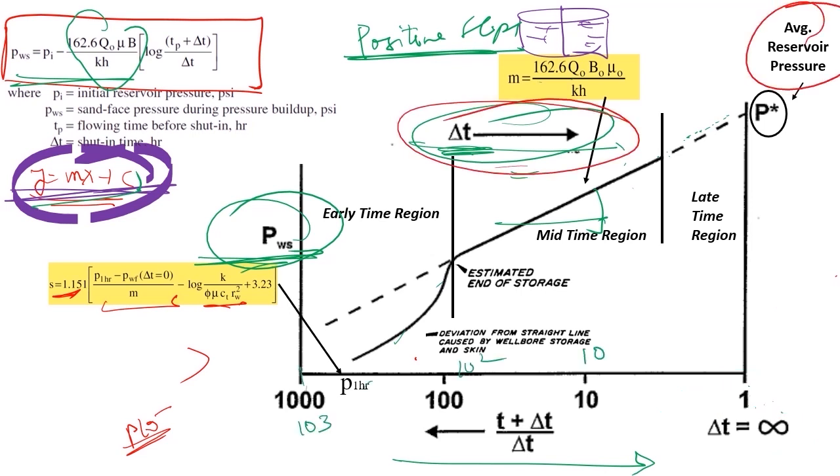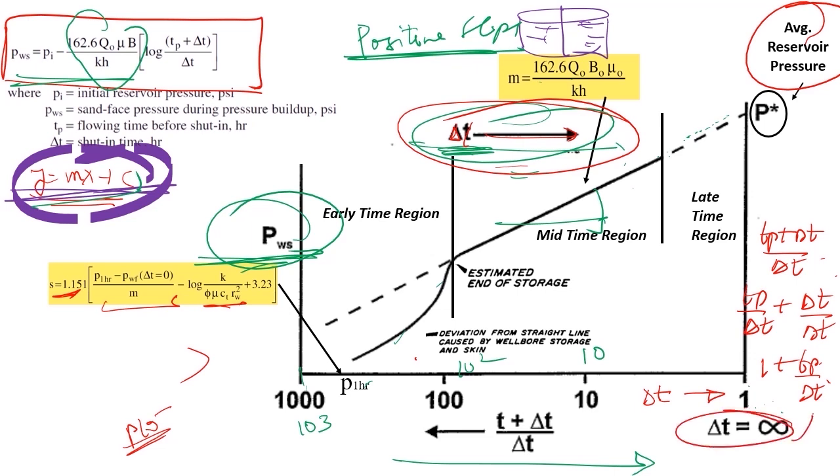Coming to the average reservoir pressure, as we have mentioned, my delta T is increasing this way. Now (Tp plus delta T) upon delta T is my Horner's time, which is 1 plus Tp upon delta T. If I assume that my delta T is infinite, and I place the infinite delta T over here, we know 1 upon infinite will always be 0. So what I will be left with will be 1. Once I have 1, I got my Horner time as 1.